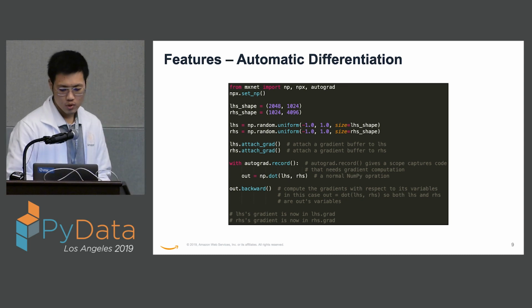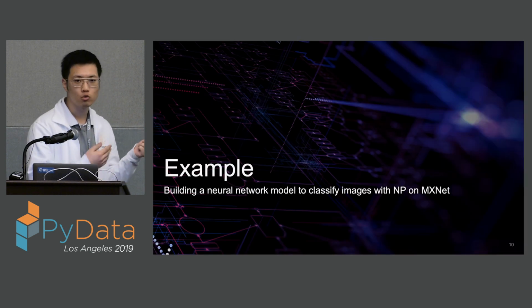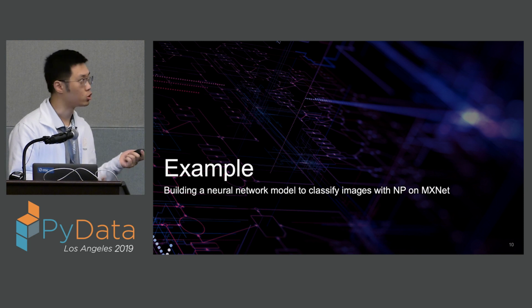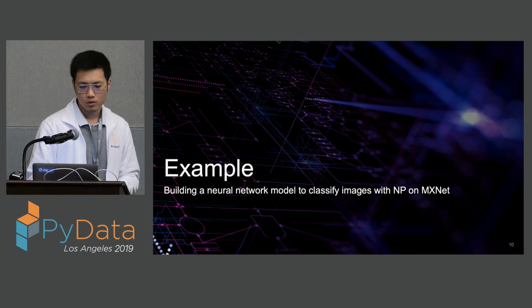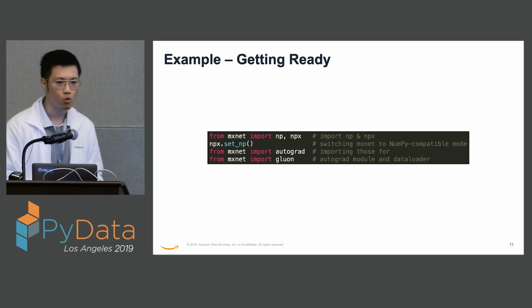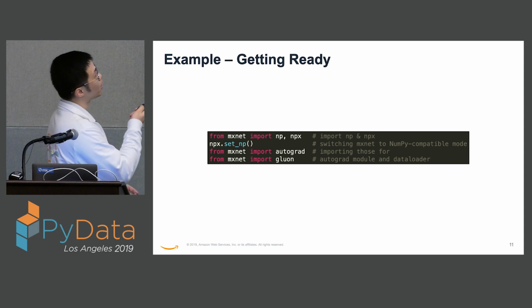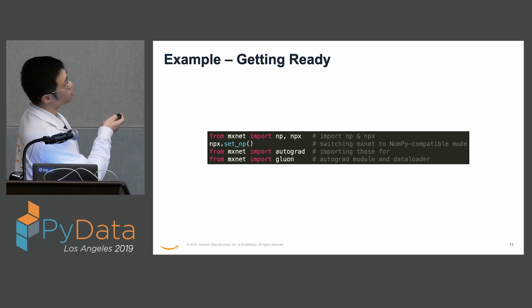Okay, with all those being said, let's now take a look at an example of how we build a model with this new interface. Let's do it step by step. First, we definitely want to get our environment ready, so we are importing our NPX module.